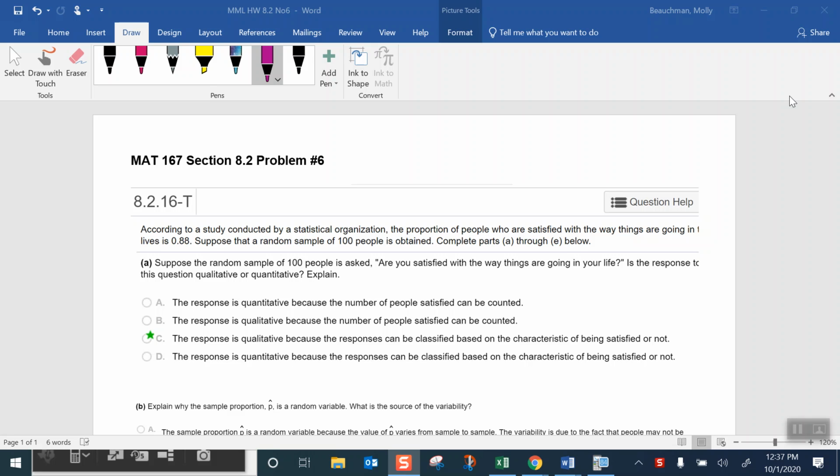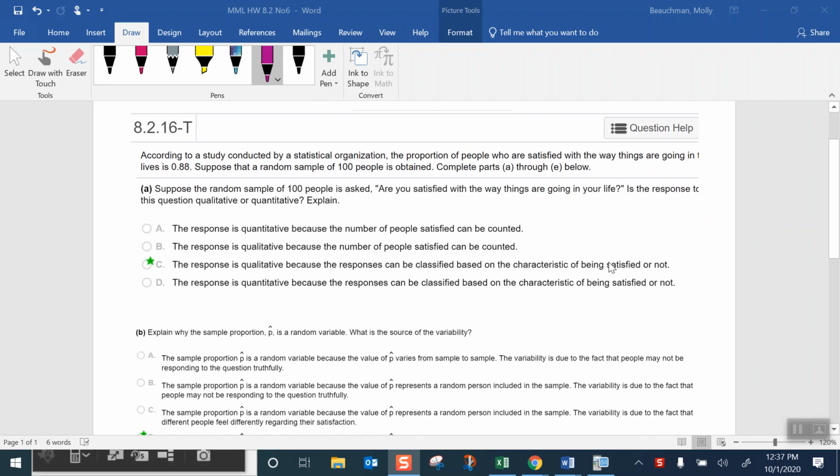In this video, we're going to take a look at section 8.2, problem number 6, which has to do with the sampling distribution of a proportion. According to a study conducted by a statistical organization, the proportion of people who are satisfied with the way things are going in their lives is 0.88. Suppose that a random sample of 100 people is obtained. Complete parts A through E below.